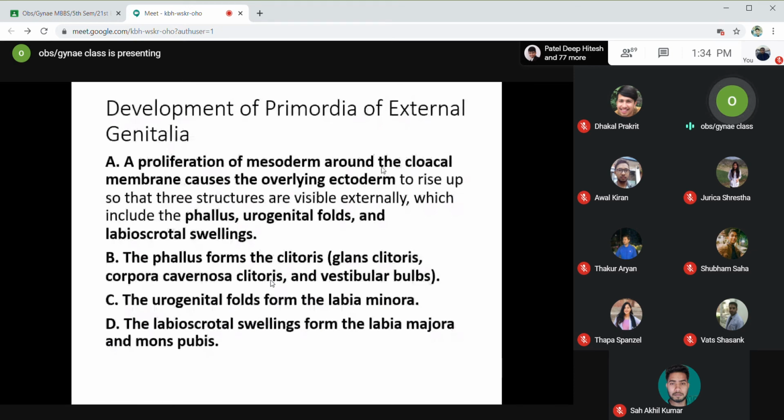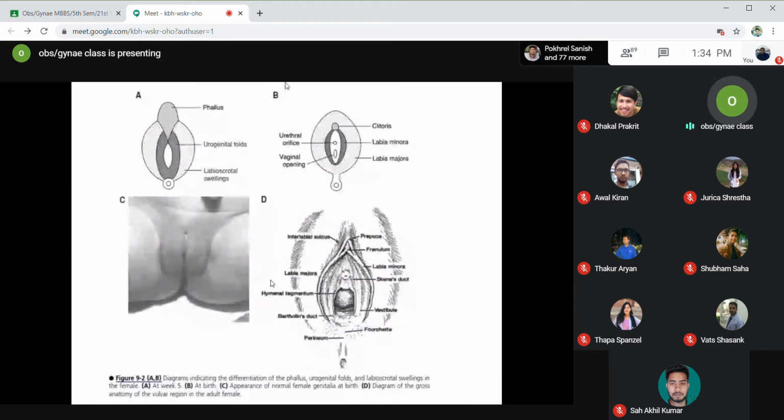In this diagram you can see the three structures. This is the phallus, this is the urogenital folds, and there is a labioscrotal swelling on either side of the urogenital folds. This diagram is at 5 weeks of gestation. At 5 weeks of gestation, the embryo has these structures.